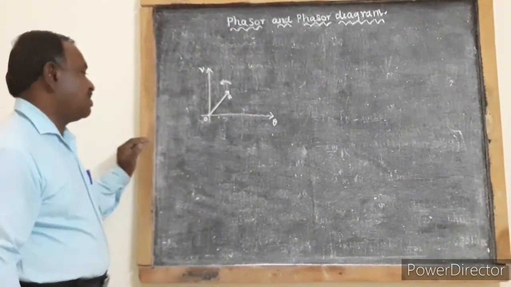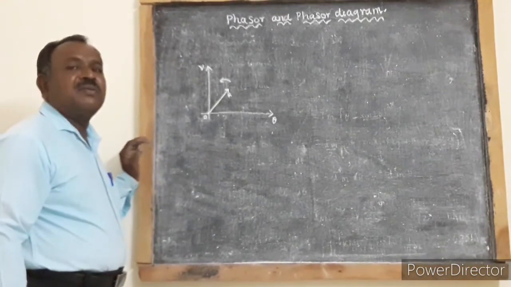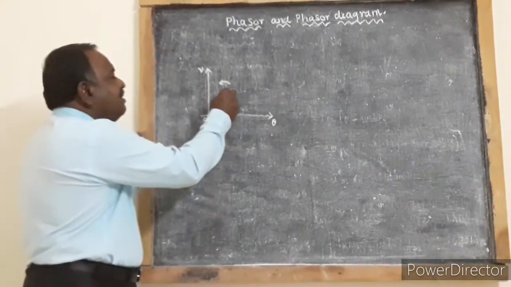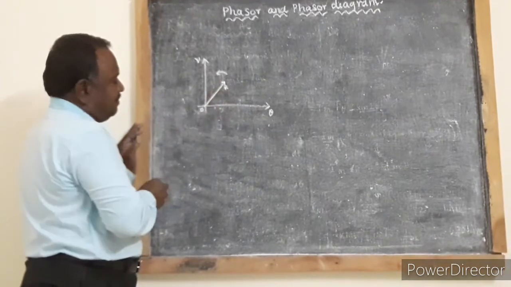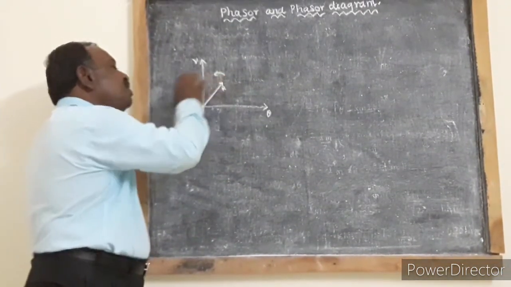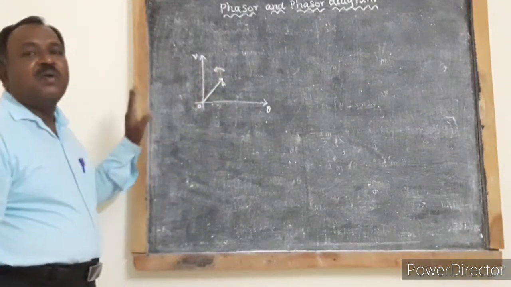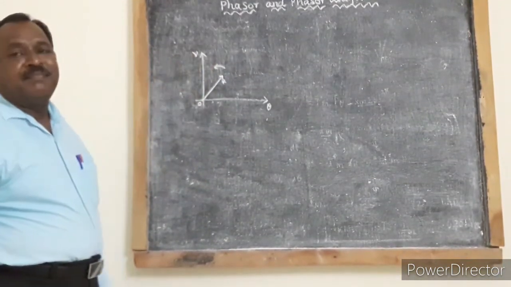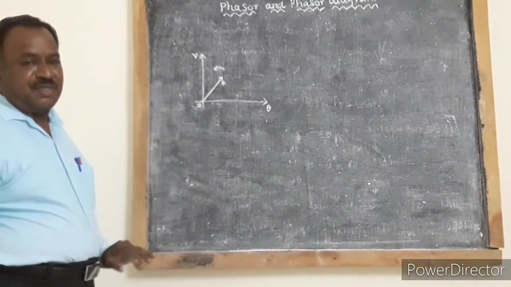The length of this phasor represents the maximum value of the voltage.